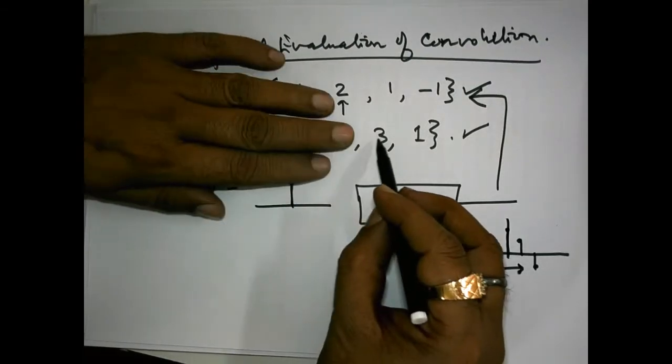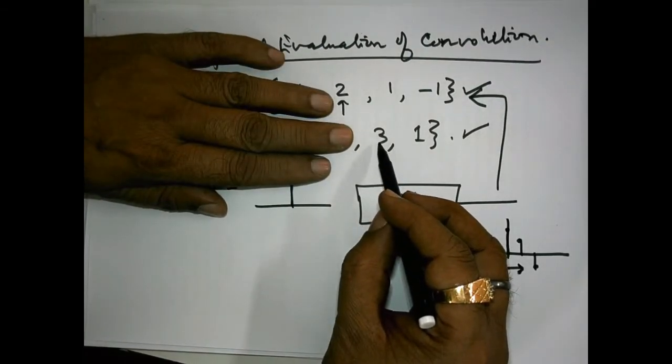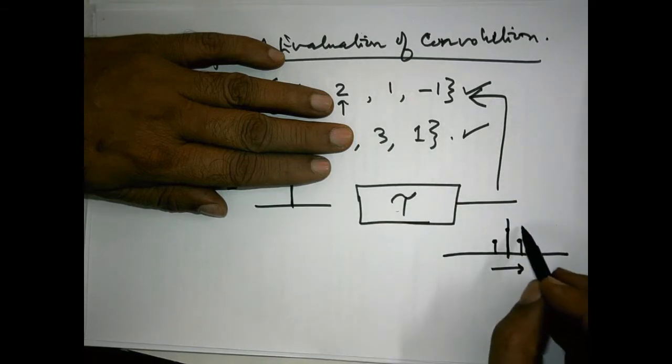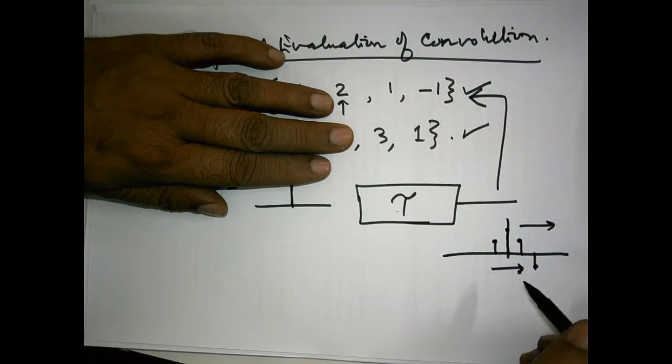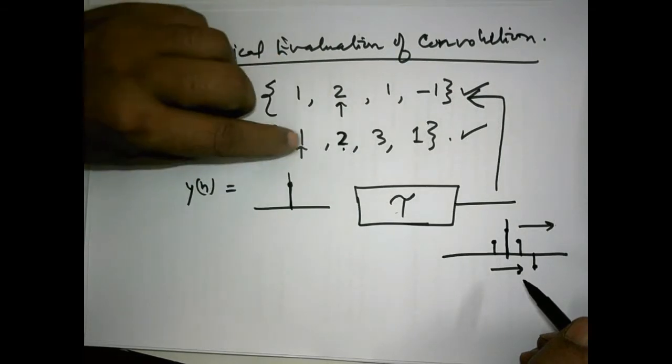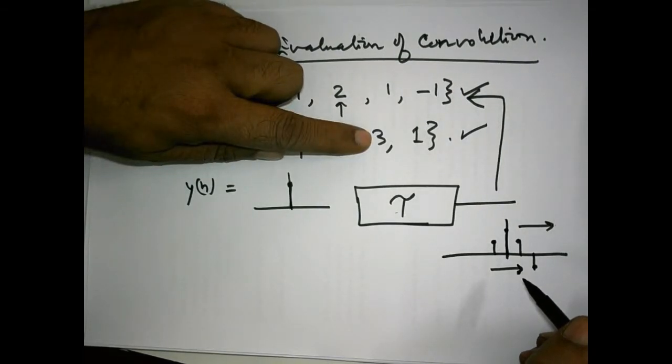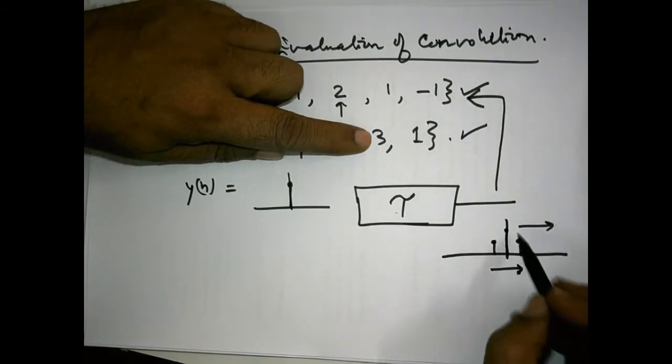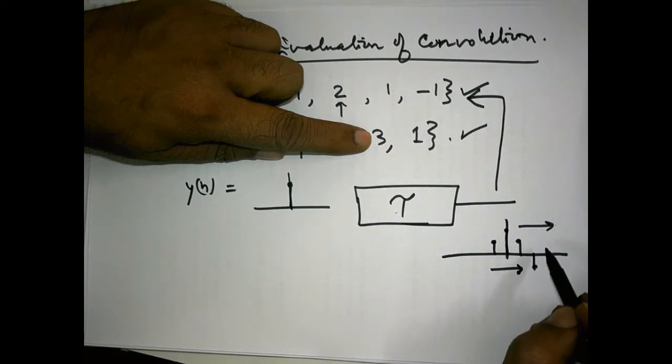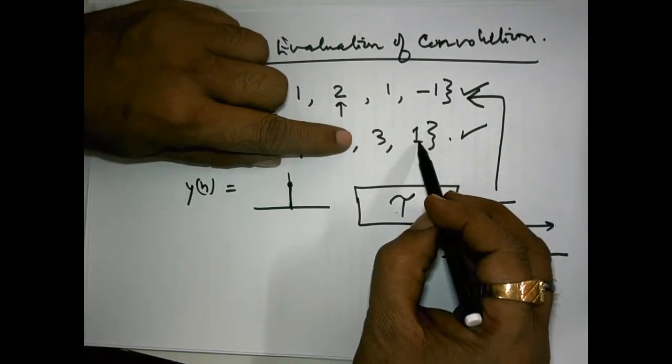Now suppose the input is having only this 3, nothing else. Then what will happen? This output will be shifted 2 units in time, because this occurs at this time, and each sample in the shifted version of the output will be multiplied by 3. Got the point? And what about this?